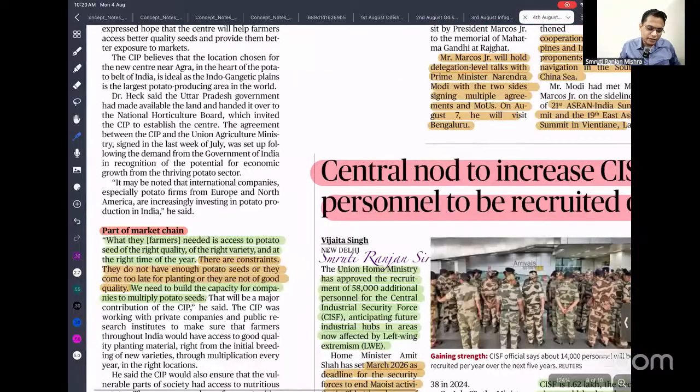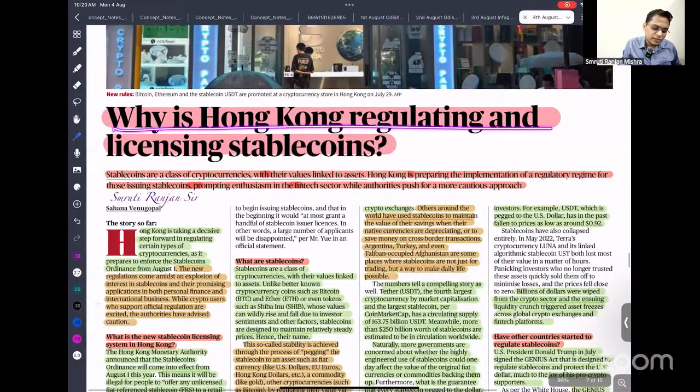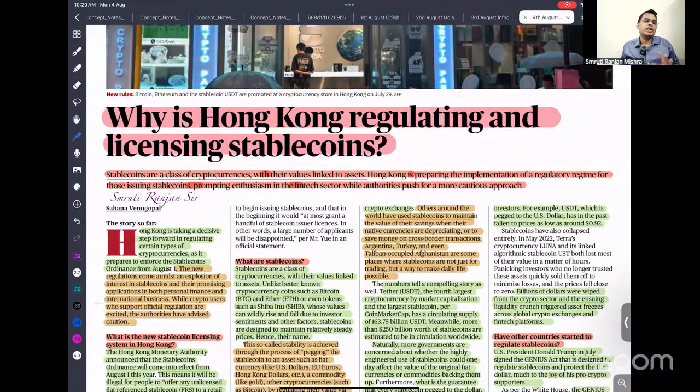Let's move ahead. Next is why Hong Kong is recognizing and licensing stable coins. Recently cryptocurrency is quite in the news, currencies like Bitcoin. So what is the problem with Bitcoin? Bitcoin has no intrinsic value, so whatever value you are seeing is speculation.